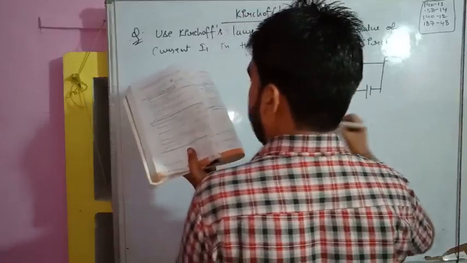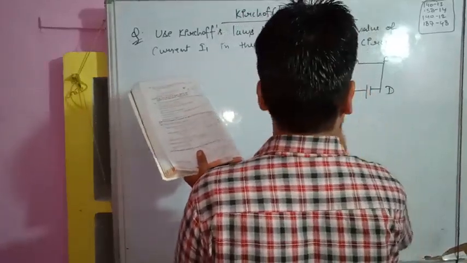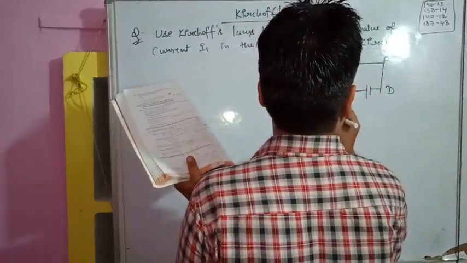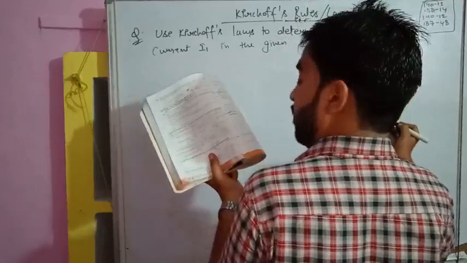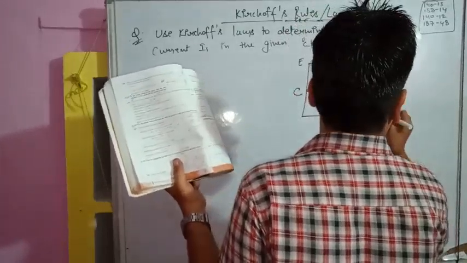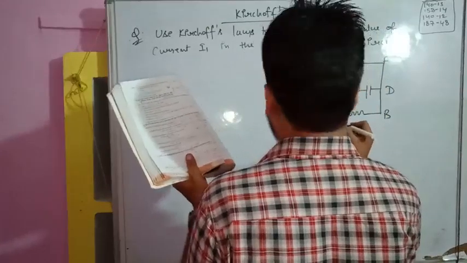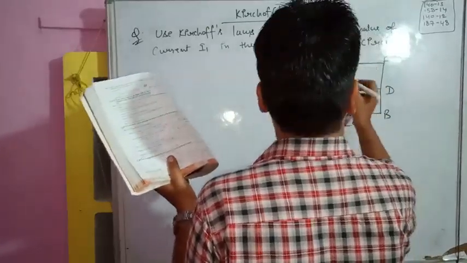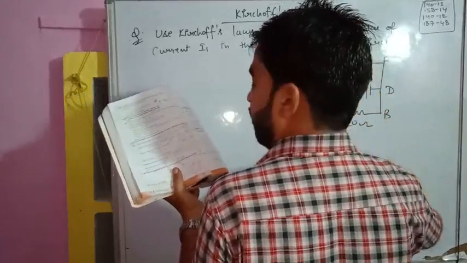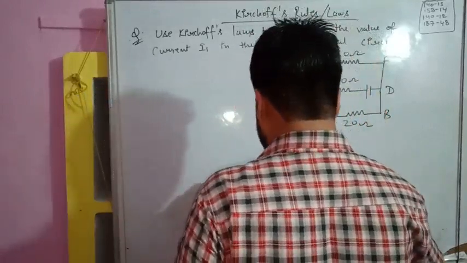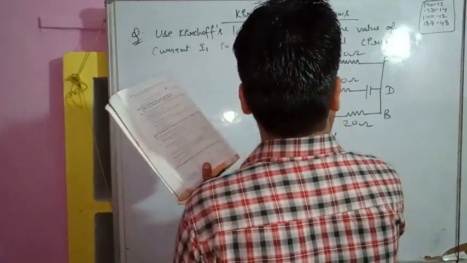Point C, point D, and here is another EMF available. It's 20 ohm. Okay, fine. So this circuit is completed. Let me write the values: 80 volt, 20 ohm, 40 ohm, 20 ohm. Figure is drawn. We have to calculate the current I1, and the direction is already given in this circuit.